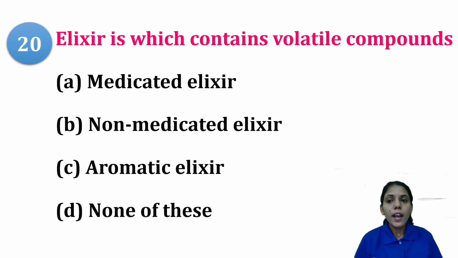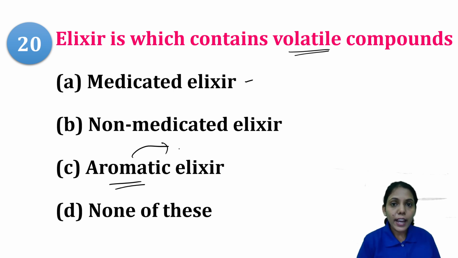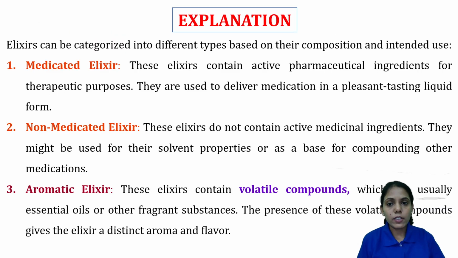We just have to make a powder or a granule, and then we can give it to the patient. The last MCQ: which elixir contains volatile compounds? Medicated elixirs, non-medicated elixirs, or aromatic elixirs. Aromatic means some aroma will come, and that has to be volatile in nature. If it is volatile, only then will the aroma come. So the correct option is option C, aromatic elixirs.